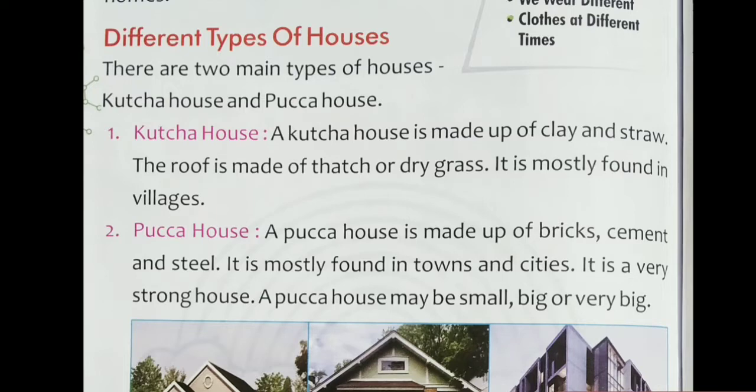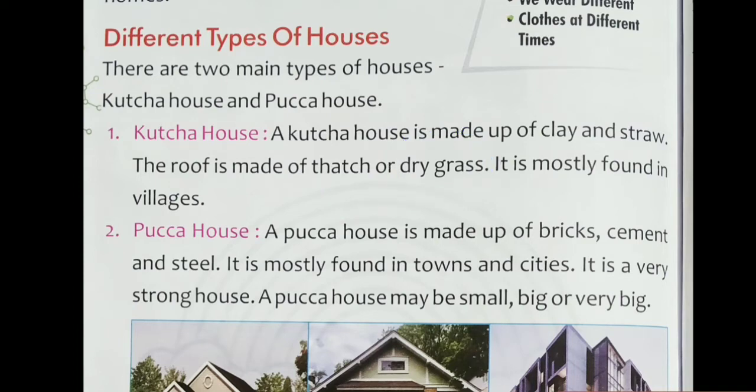A kacha house is made up of clay and straw. If I ask which type of things a kacha house is made up of, your answer will be clay and straw. And if we talk about the roof, the roof is made of thatch. And what is thatch? You can see here, it is written, thatch means dry grass.